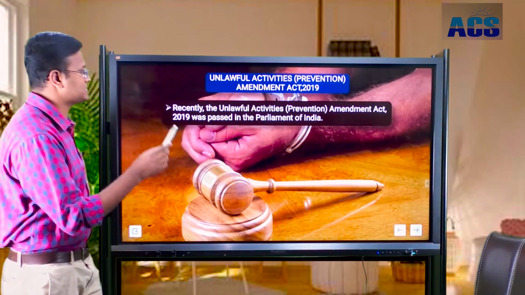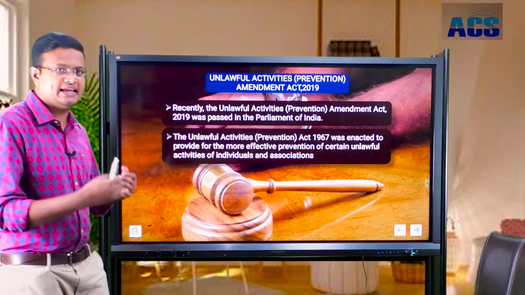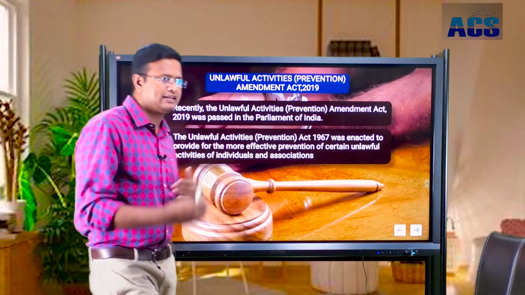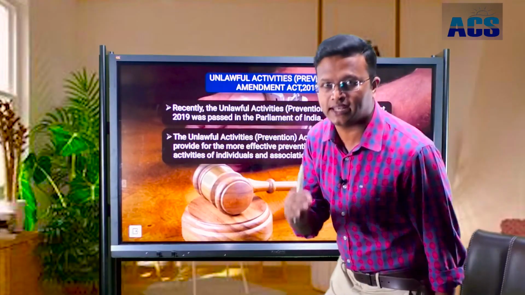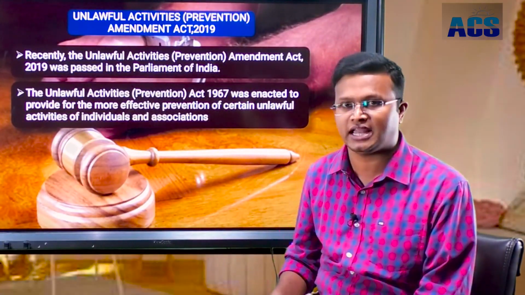Firstly it was introduced in 1967. It was an attempt for preventing certain organizations and individuals from being involved in any anti-national activity.